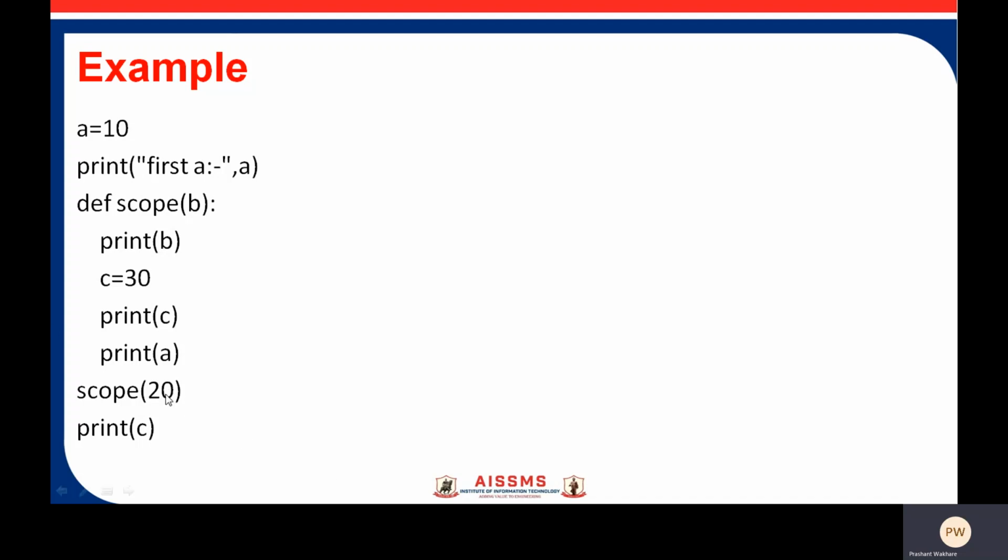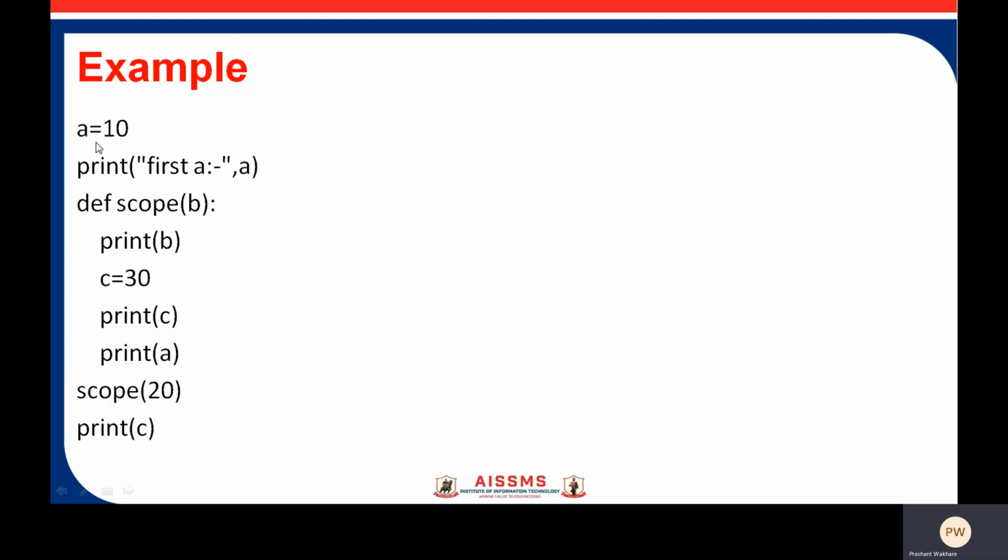So when you write this user defined function call, your compiler or interpreter directly jumps to its definition. So this 20 value is copied into b. So see this print b, it will print 20. Now see here the 30. I have assigned this c locally, because this c is a local variable, and its limit is only the body of this function. So your print c will be 30 and this a.